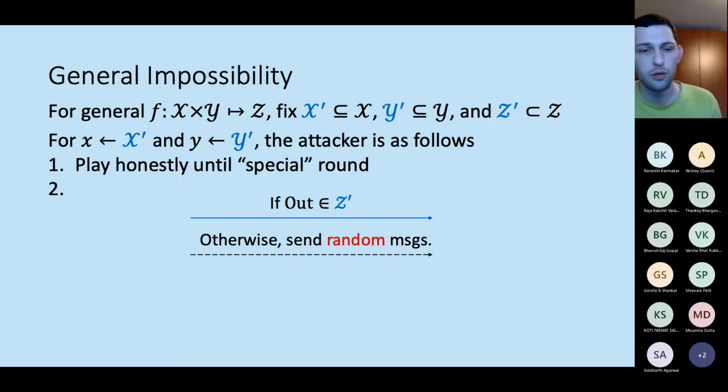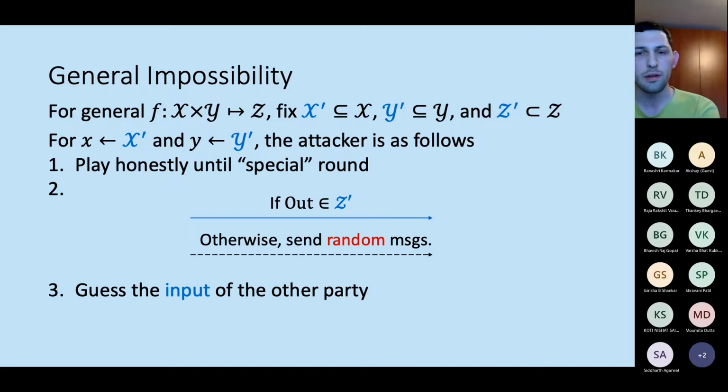And just like before, we know that this special round exists and everyone can compute it, because there is no security parameter, so they can compute it efficiently. If he sees that the output is indeed in Z prime, he will continue to play honestly. Otherwise, he will send random messages, hoping that it will somehow increase the probability of the other party outputting some value from Z prime. And just like we did for the AND function previously, we let the adversary try and guess the input of the other party based on the information that he has on the output.